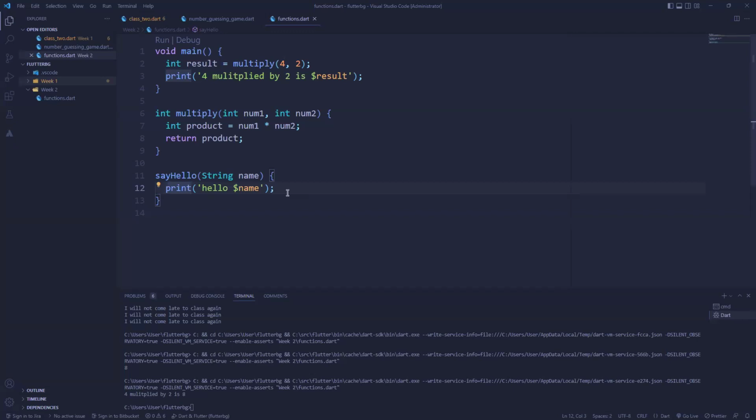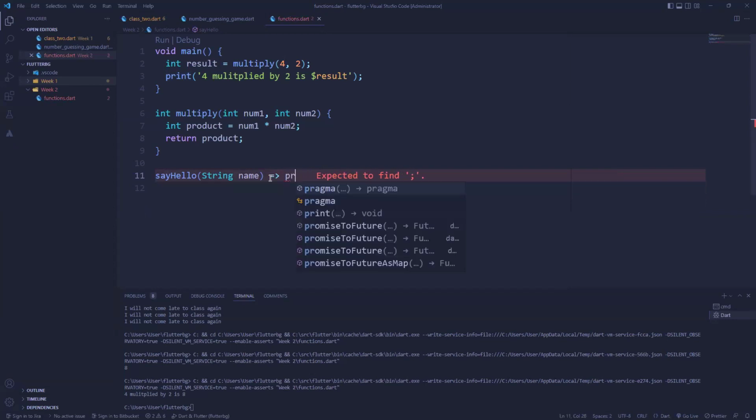Now, Dart has what we call a syntactic sugar that makes it possible to declare short functions. And that syntax is this. It's a combination of your equal assignment operator and your greater than, right? So instead of this whole parentheses block, we'll just do this, right?